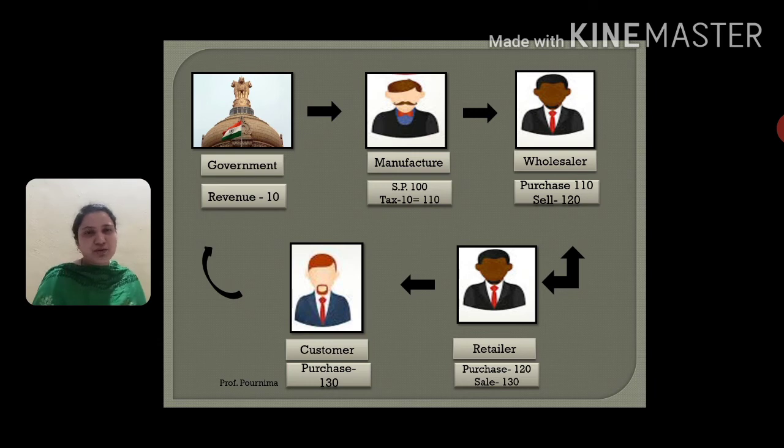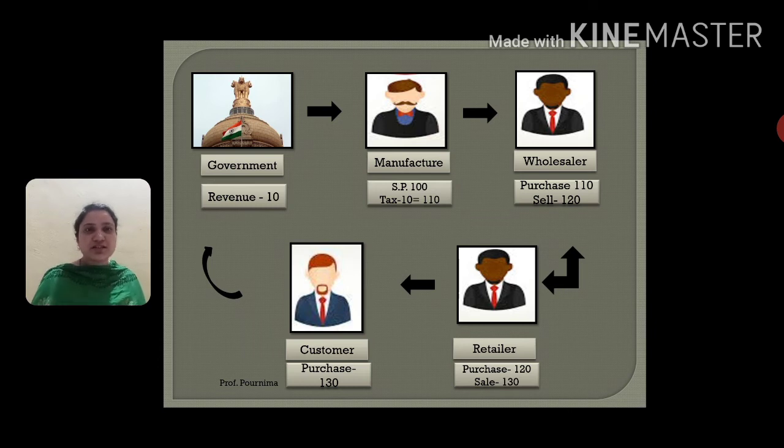So what can I do in this situation? I will recover this tax. When I sell the goods to the wholesaler, I will cover that 10 rupees in that amount. So I will sell those goods for 110 rupees.